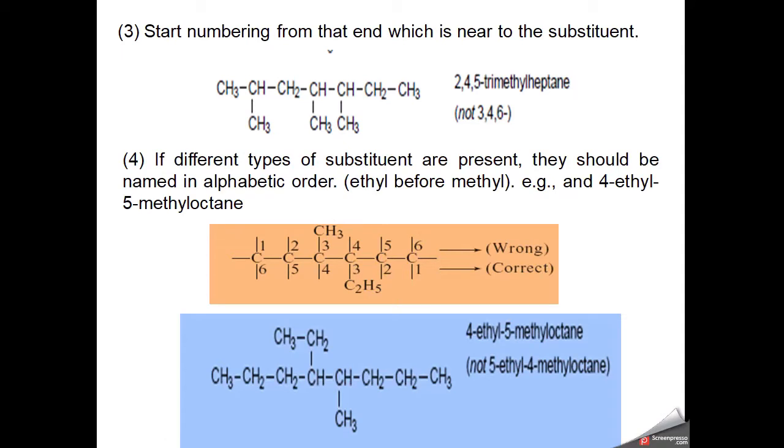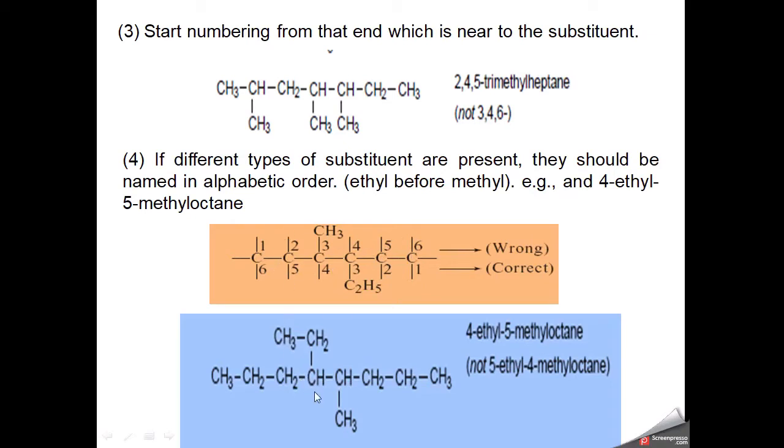But now this group is methyl and this is ethyl. So we will see alphabetical preference. E comes first, then M. So we will start numbering from where the ethyl group comes closer. So on this side we will start numbering 1, 2, 3, 4, 5, 6. So its name becomes 3-ethyl, 4-methyl hexane.